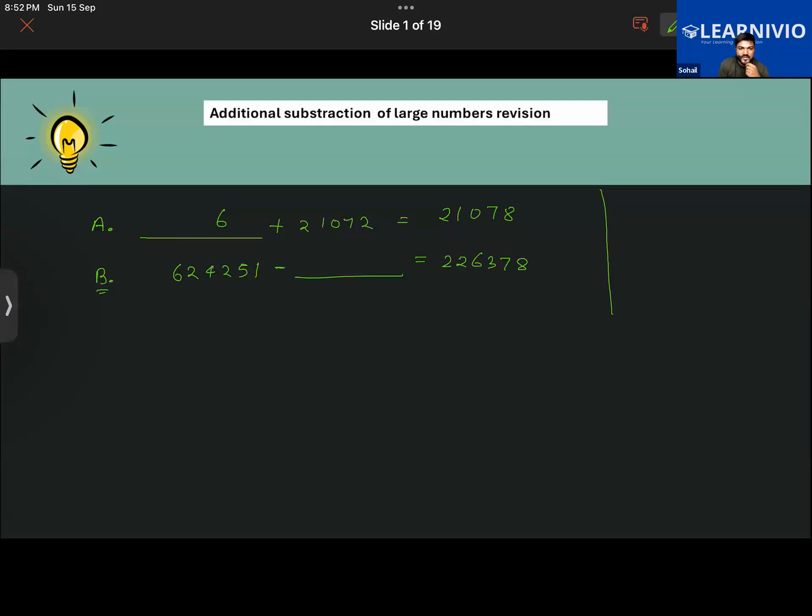Sumaya, you understood the second question, question number B, and Habib? Yes, sir. I'm doing. Solve it.